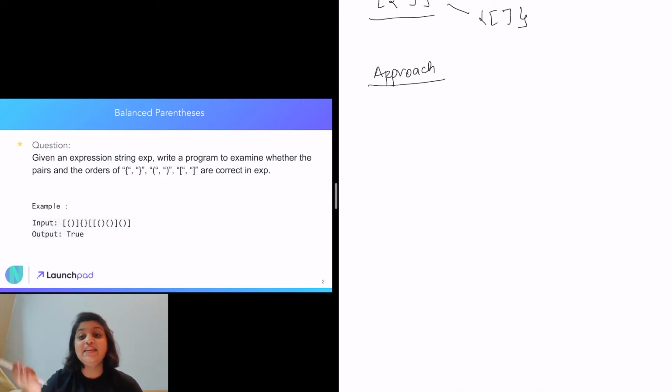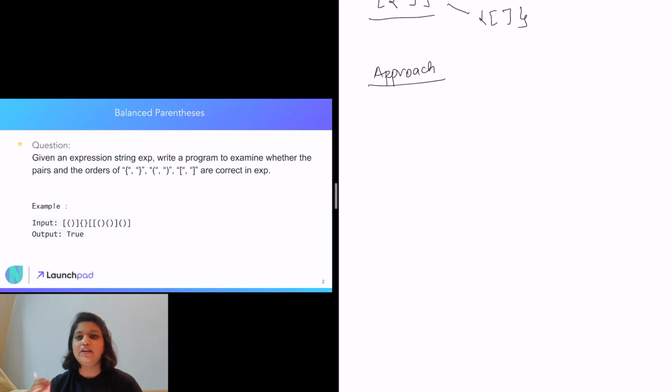Okay. And in the end, when we come to the end and all the closing parentheses have come out, we also need to check whether our stack is empty or not. Why do we need to check that? Suppose our stack had 7 opening parentheses, so our stack will have 7 elements. But while closing, though all the closing parentheses were in the same order, there were only 5. So in the end our stack will have 2 open parentheses. That means that though the order of the closing and opening braces was the same, we still have certain parentheses which are not yet closed, which means that they are not balanced, right?